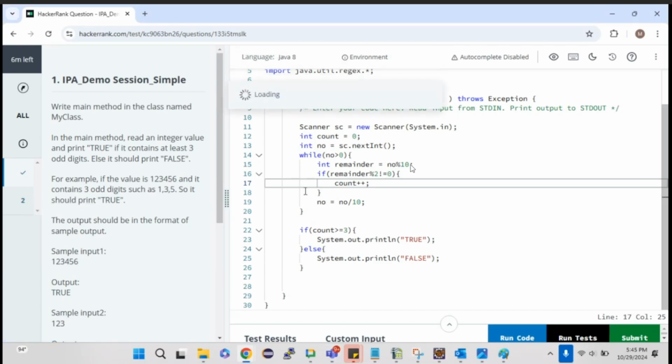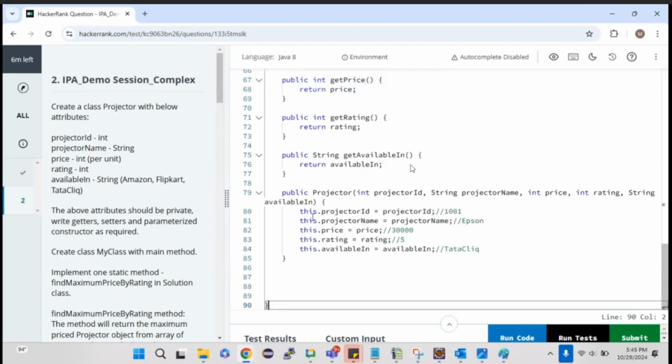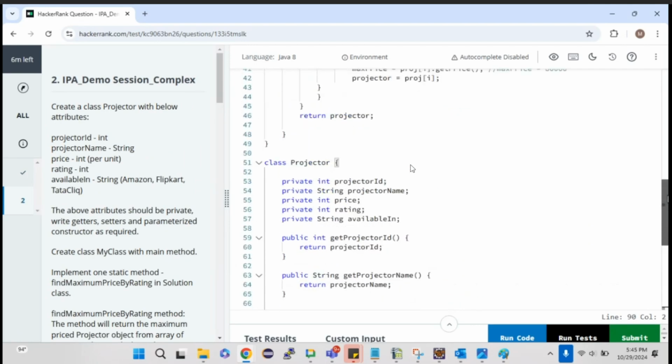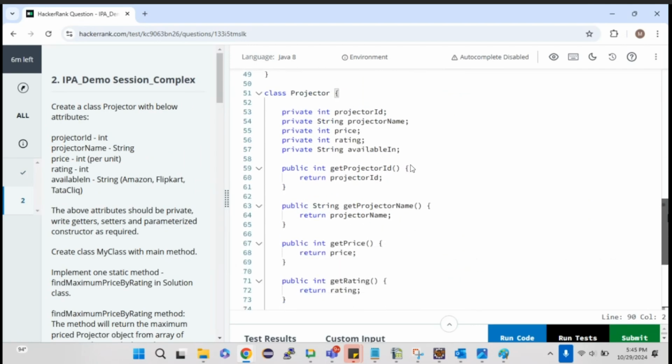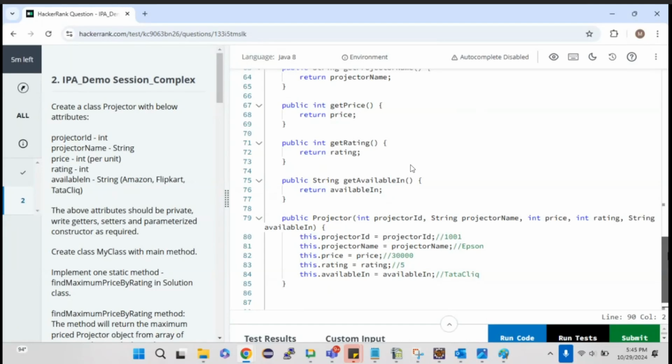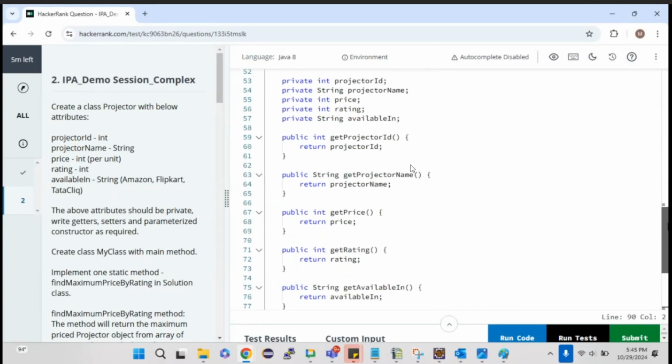In the complex question, in total there will be about 90 lines of code. Trust me, this projector class has getters, setters, and, as I told you, based on the question, setters are not needed. You only need the attribute names which we are already giving. Getters, you know the syntax. It is a replica of one thing, and then one constructor. It is the same for all types of questions.